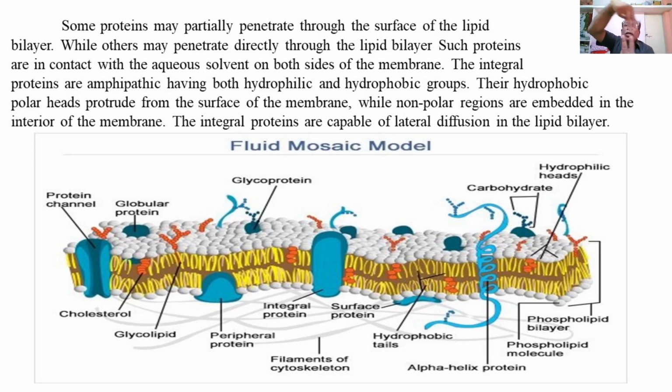So the yellow colored hydrophobic fatty acid chains and white colored hydrophilic heads.